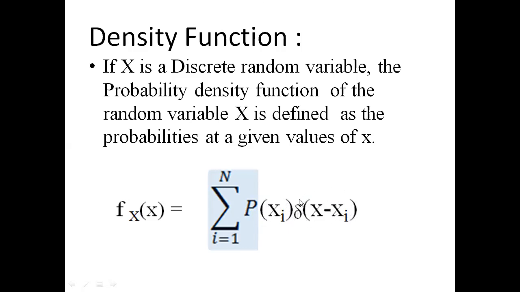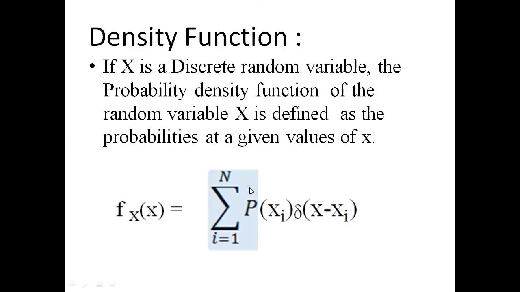In the distribution function, we get the unit step function. The density function is equal to the derivative of the distribution function. Based on that, the derivative of the unit step function is equal to the impulse function. That's why we get this impulse function here.